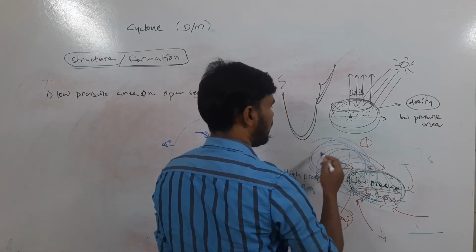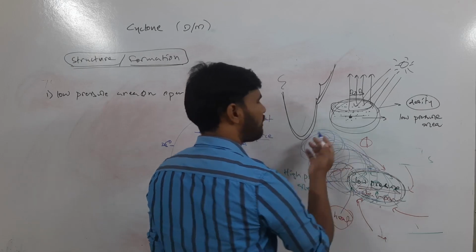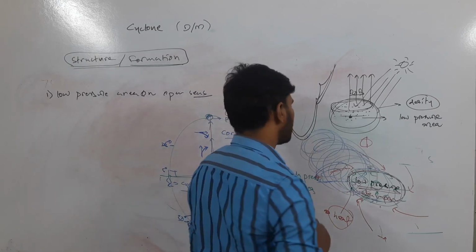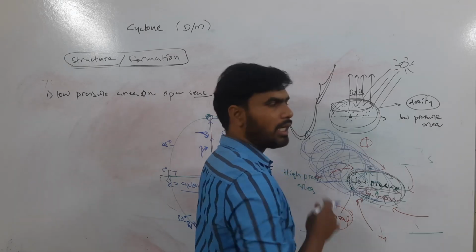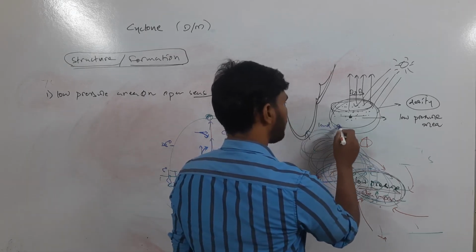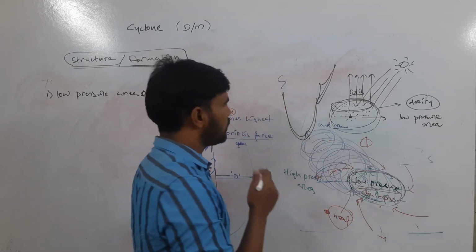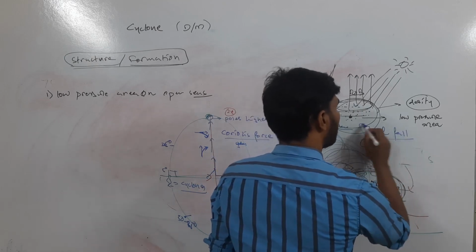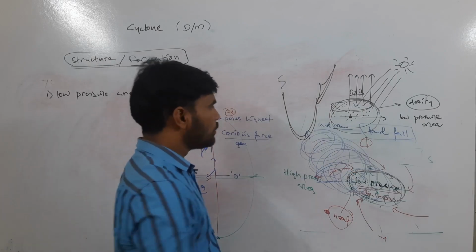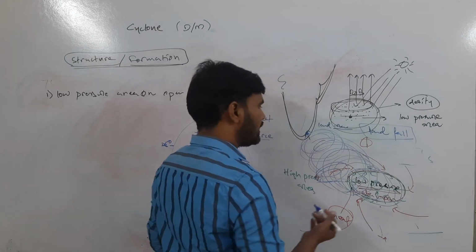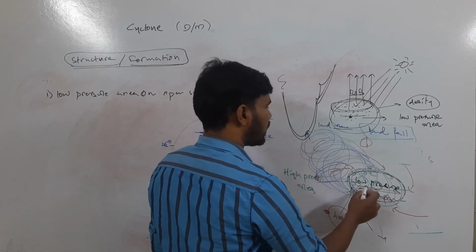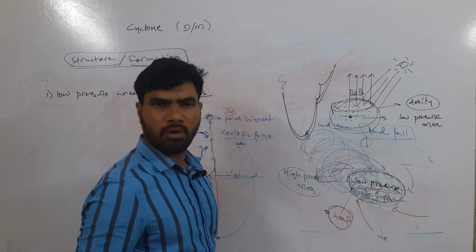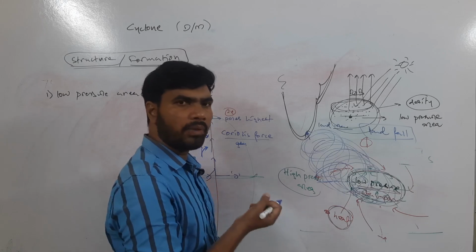So let's say India is present here. So what will happen? Somewhere after maybe 3 days, 4 days, 5 days, they will touch the coast. This system will come and touch the coast, and once it crosses the coast, it enters the land area. The phenomenon when it crosses the coast has a special name, that is landfall. Landfall of the cyclone. Once it crosses the coast, the system gets weakened, because the water vapor and the heat that were being supplied to the system will no longer be there, because there is no ocean at the bottom of it.